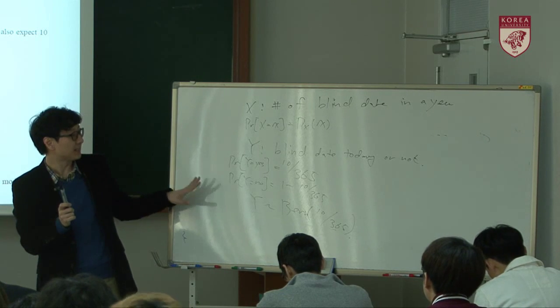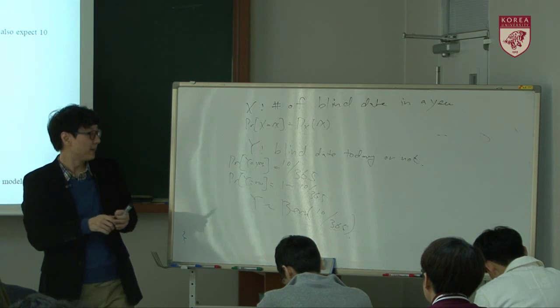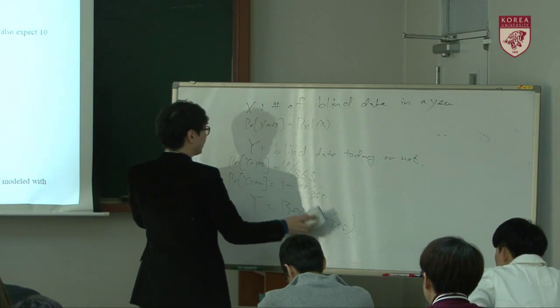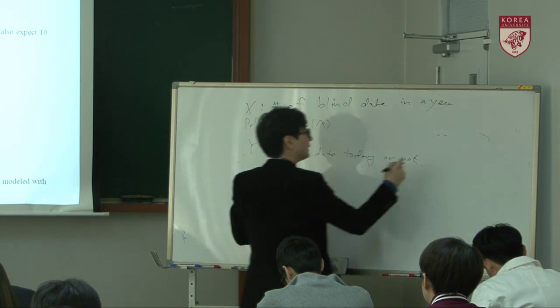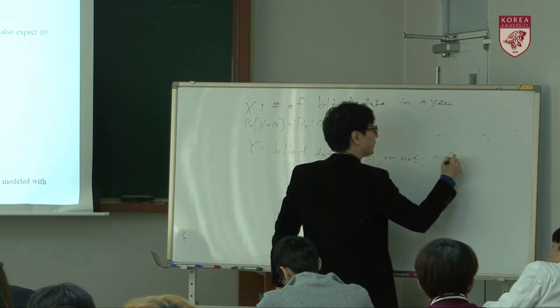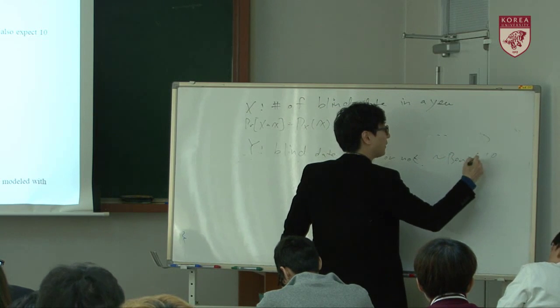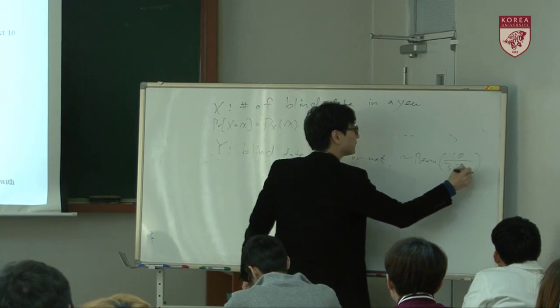So that's the setting. Here we know this is Bernoulli 10 over 365.